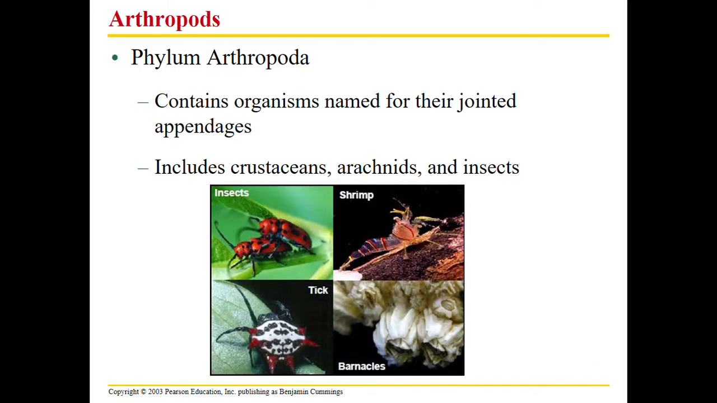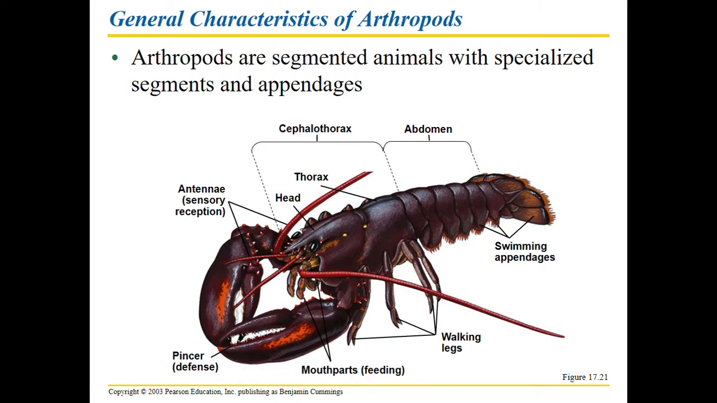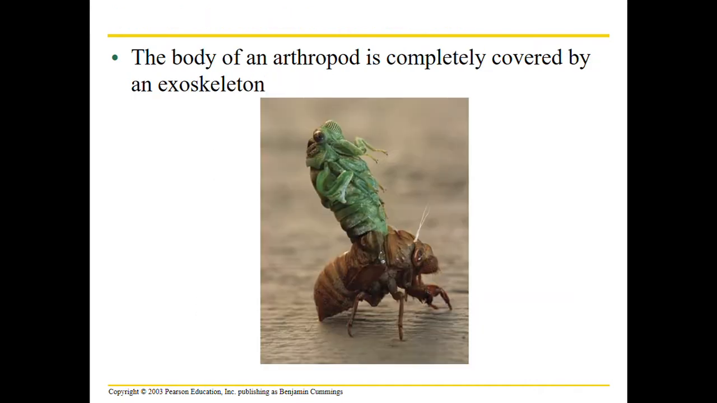Now we're in phylum Arthropoda. So arthropods, these include insects. They're the most diverse and they have the most species. These have jointed appendages, and we'll look at some crustaceans, arachnids, which are spiders, and different insects. So here we have an arthropod, specifically a lobster, with specialized segments and appendages that you can just read through a little bit.